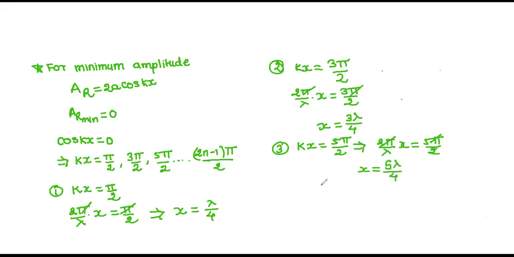Now tell me what the general equation will be. x is equal to lambda by 4, 3 lambda by 4, 5 lambda by 4, and so on, which is 2n minus 1 lambda by 4. Put n equal to 0 and you will get minus lambda by 4, so we don't want this.